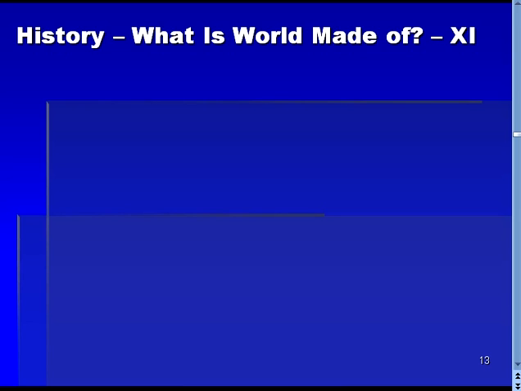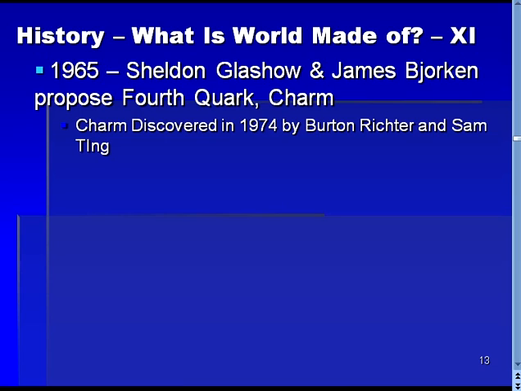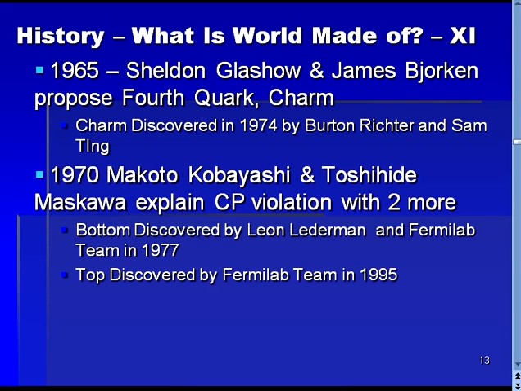The initial simplicity of the quark model began to fade into complexity almost immediately. In 1965, Glashow and Bjorken proposed a 4th quark, the charm quark, which was discovered by Richter and Ting in 1974. In 1970, Kobayashi and Maskawa theorized that CP violation experimental results could be explained by adding 2 more quarks,